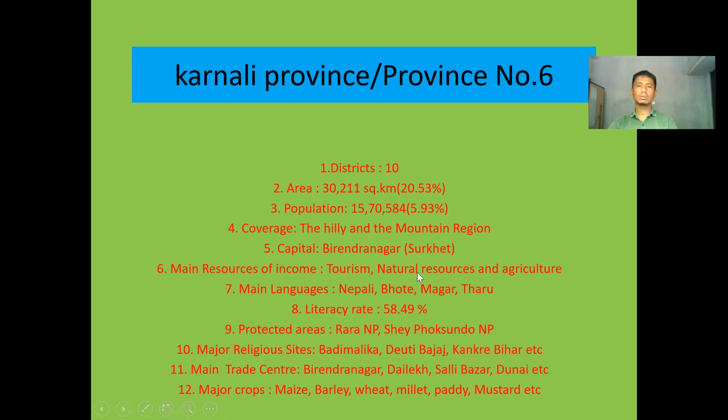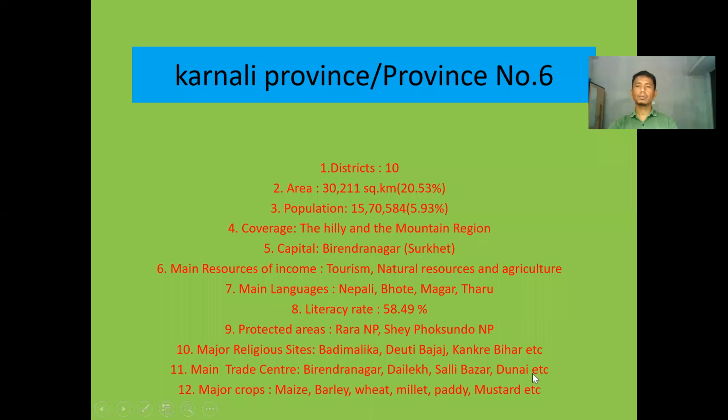Similarly, the main resources of income in this province are tourism, natural resources, and agriculture. People have to earn money, and for that they are involved in tourism and agriculture. Similarly, languages like Nepali, Bhote, Magar, and Tharu are spoken there. The literacy rate is 58.49%. Protected areas include Rara National Park and Shey Phoksundo National Park. National parks are also available, keep in mind. Major religious sites include Badimalika, Deuti, Bajura, and Kankrebihar. Kankrebihar is very popular. We have listened to the names of other religious sites as well. Similarly, the main trade center is very popular.